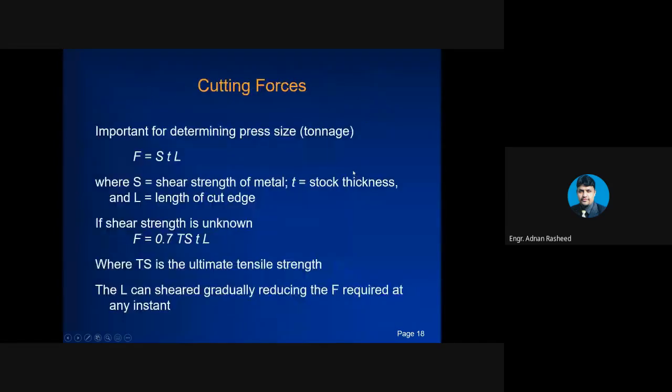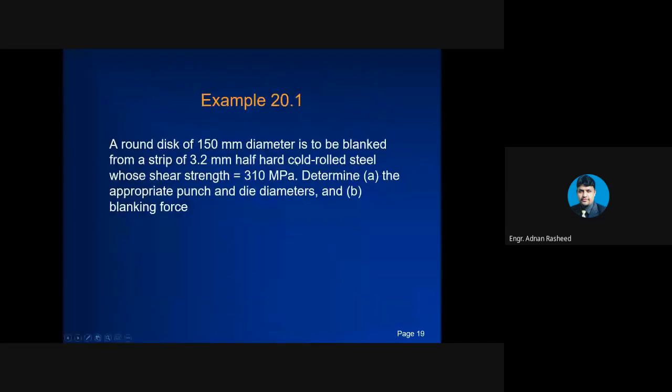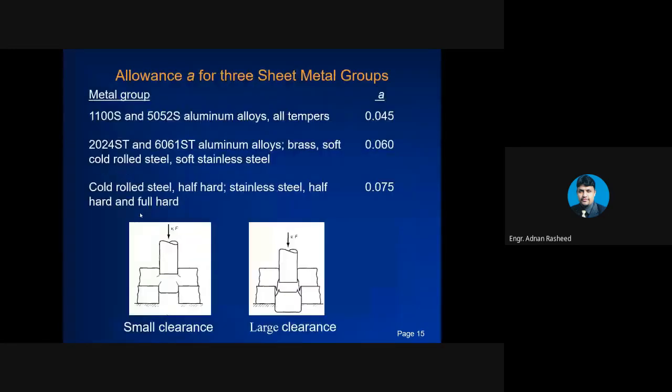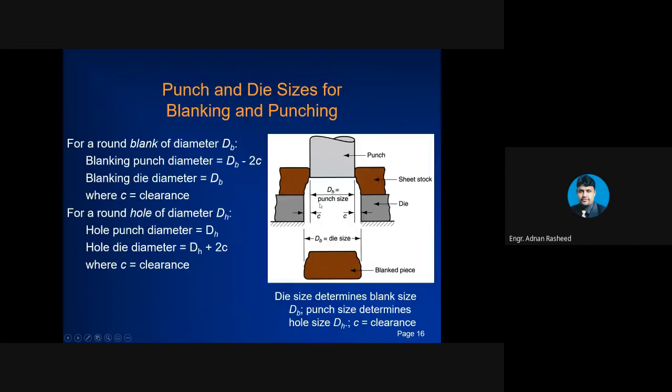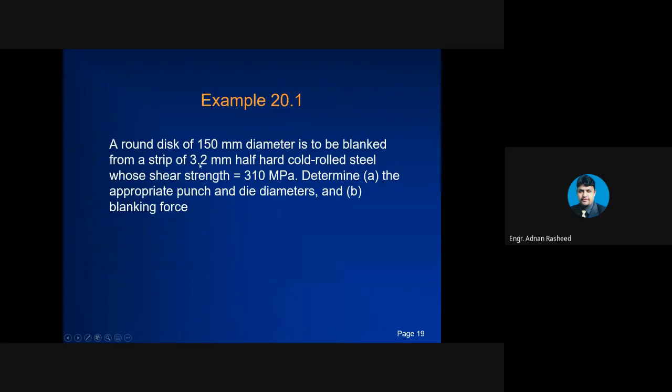Let's see what is the metal: half hard cold rolled steel. So you can take the value of 0.075 and multiply it with this thickness, and you will get the clearance.